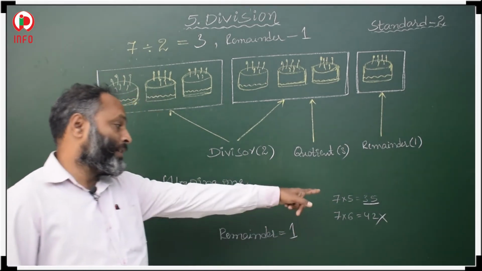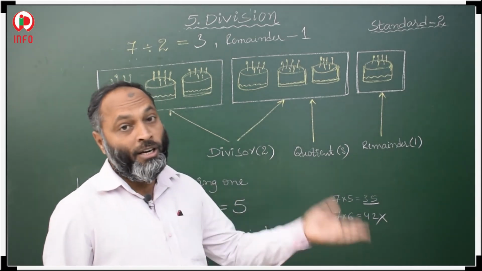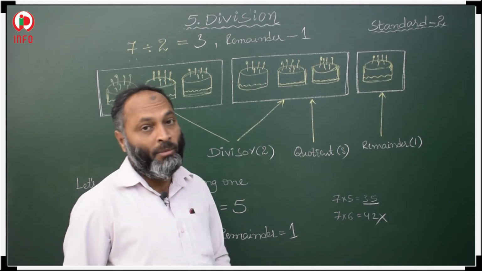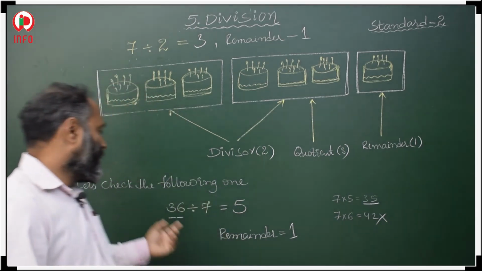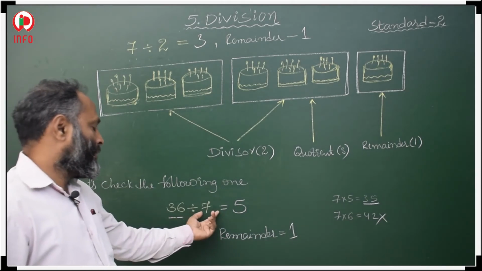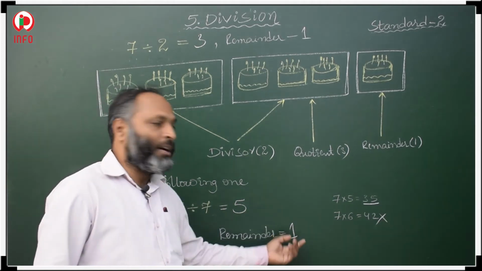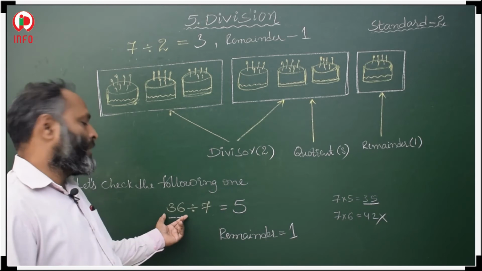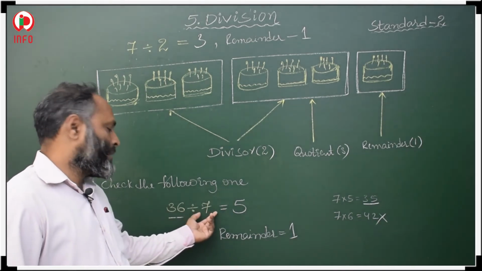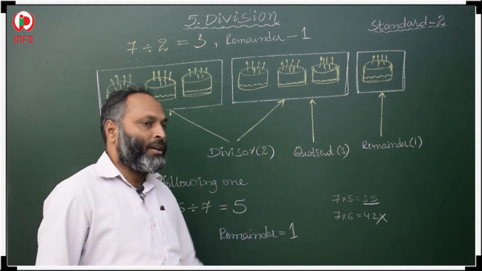Okay. So here this 36 is the dividend, this 7 is the divisor, and this 5 is the quotient, and whatever the difference between 35 and 36, that is the remainder. After division, whatever is left over, that is our remainder. Dividend, divisor, quotient, remainder. Okay. In this way we have to divide.